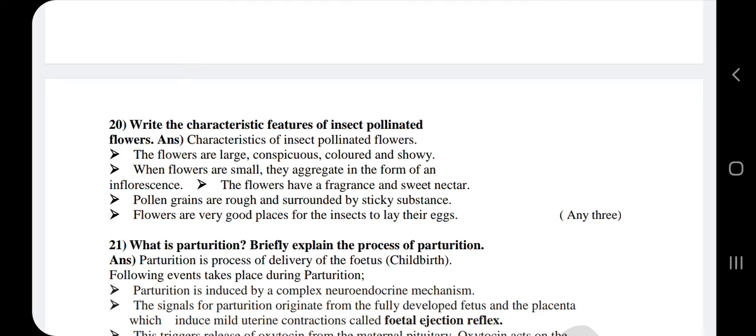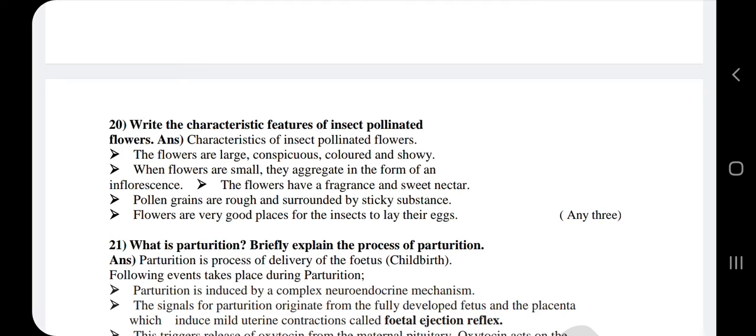When flowers are small, they aggregate in the form of an inflorescence. The flowers have a fragrance and a sweet nectar. Next one, pollen grains are rough and surrounded by sticky substance. Flowers are very good places for the insects to lay their eggs.